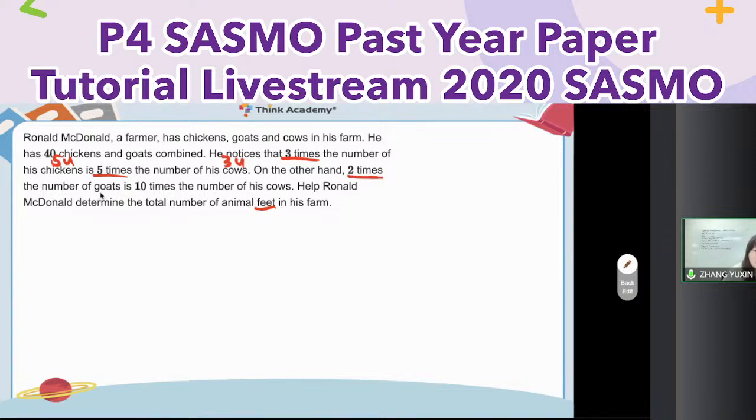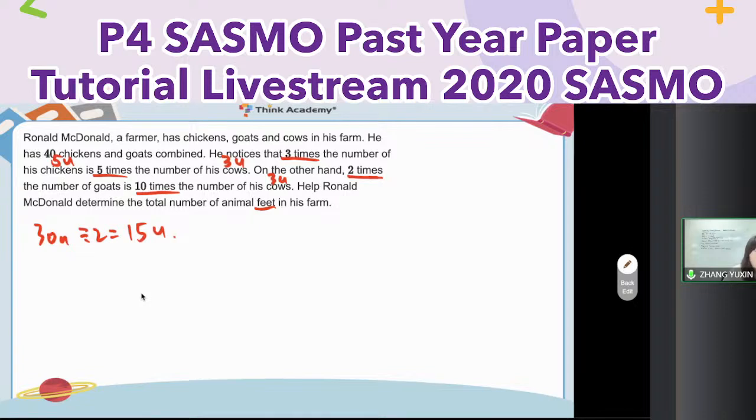Well, 2 times goats, 10 times the cows. So here is 3 units already. So 30 divided by 2. 30 units, because 10 times the 3 units divided by 2. So for goats, how many units? So here is 15 units.